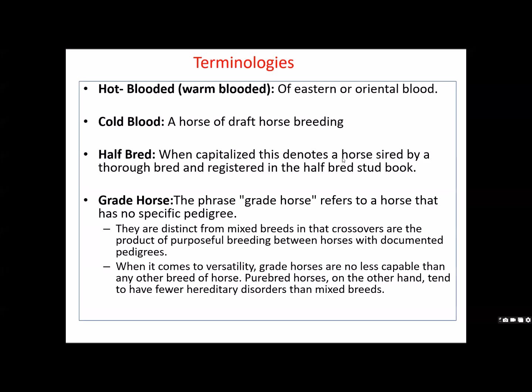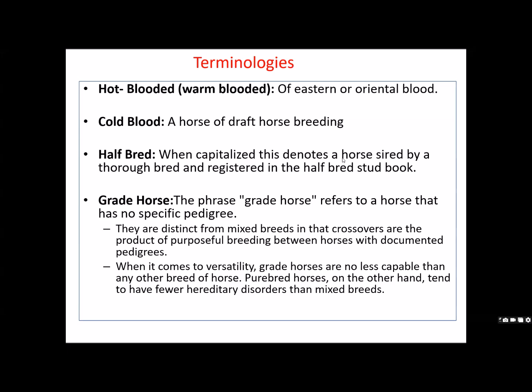But when you come to exotic breeds, just as in cattle we use HF, Jersey, Brown Swiss, Sindhi, similarly here also we use some words related to exotic breeds. Hot blooded or warm blooded animals means they are of eastern origin or oriental blood, mostly used for race purposes. Cold blooded horses are mostly used as draft horses.